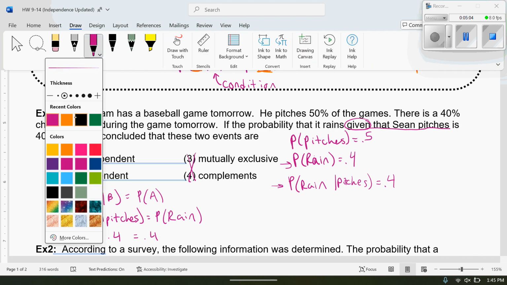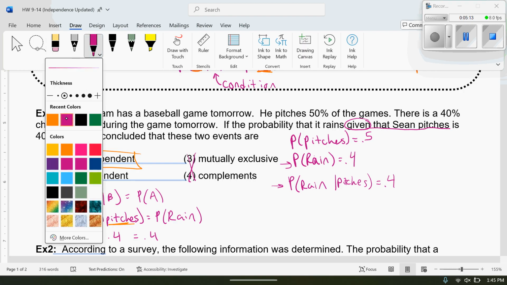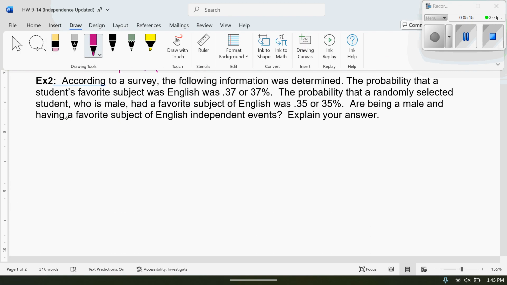So the fact that he was pitching had no effect. It did not change the probability, meaning they are independent. Let's try another one. According to the survey, the following information was determined.